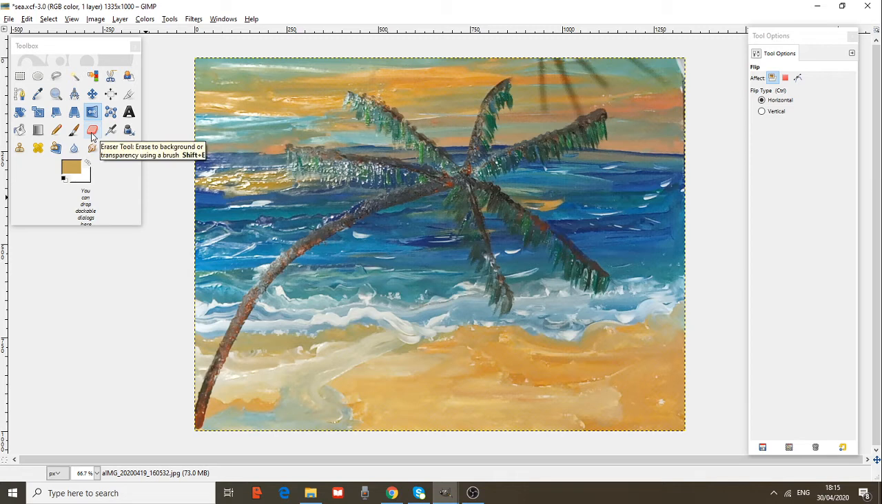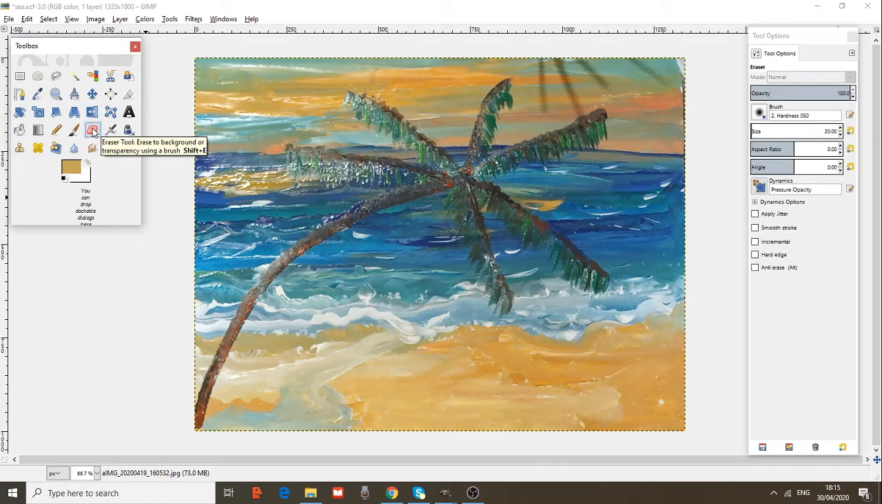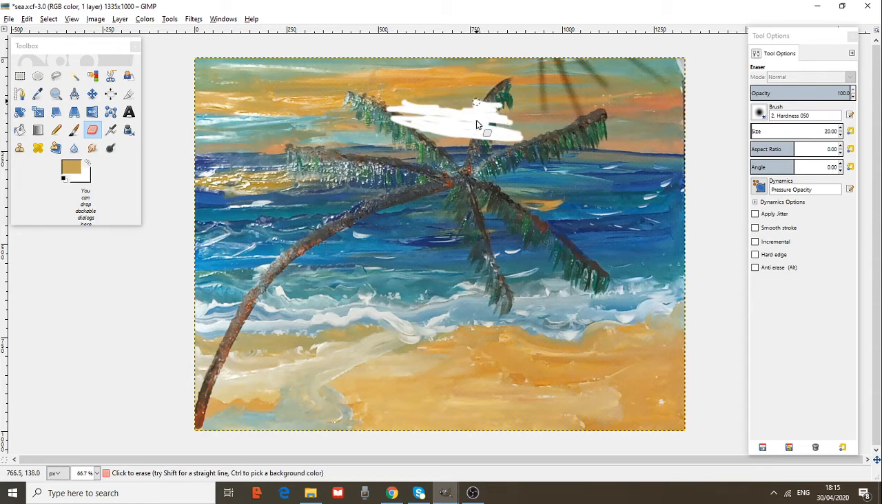The eraser tool. With this tool you erase background or transparency using a brush. Let's erase. You make disappear things that you don't like from your picture. Whatever, okay? I don't like this black one here, I don't like this yellow. Let's come back to the original image. Control Z, Control Z, Control Z.